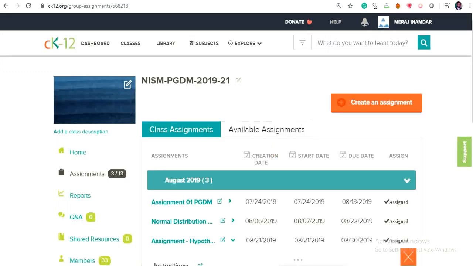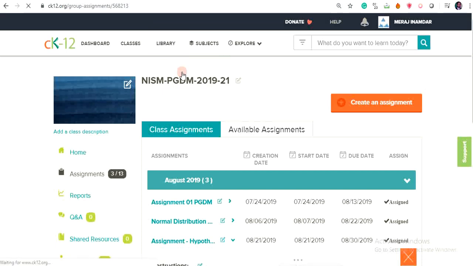Now, one question you may have: I have created these assignments and this course and case studies out of the readily available resources of CK12. But what if I want to teach equity derivatives or business management or marketing management? Then these subjects are not available in CK12. So don't worry, CK12 also provides a customized version.